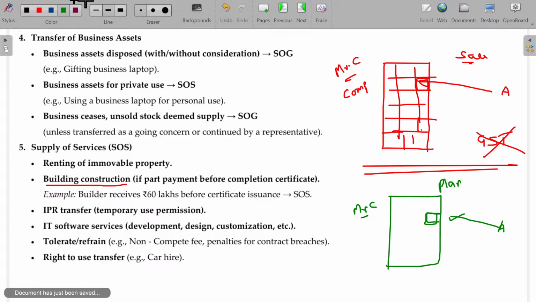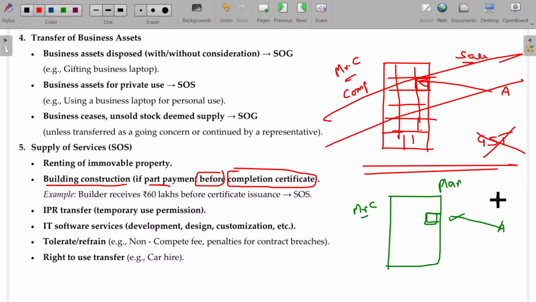If part payment is released before getting the completion certificate from the municipality or corporation, then this will come under supply of services. But if payment is done only after the completion certification, then it will not come under GST.